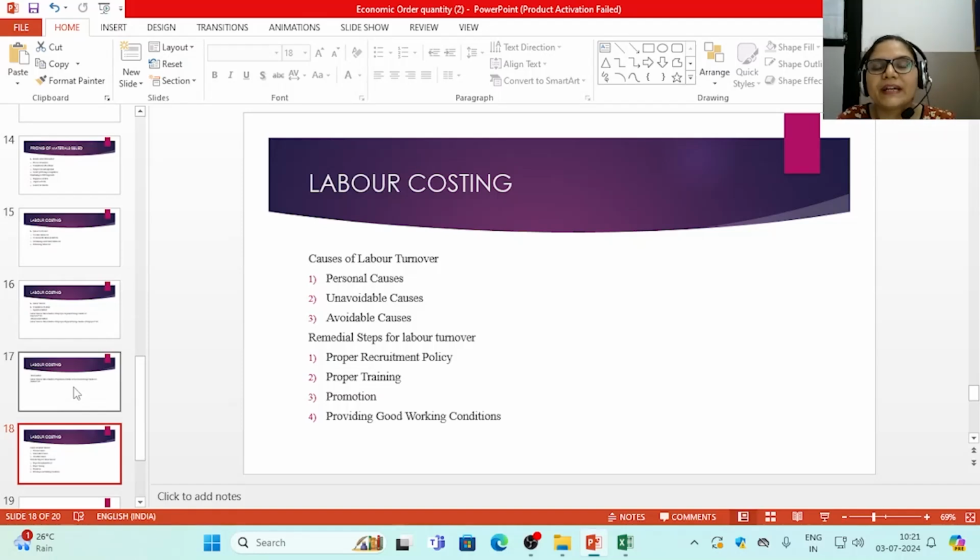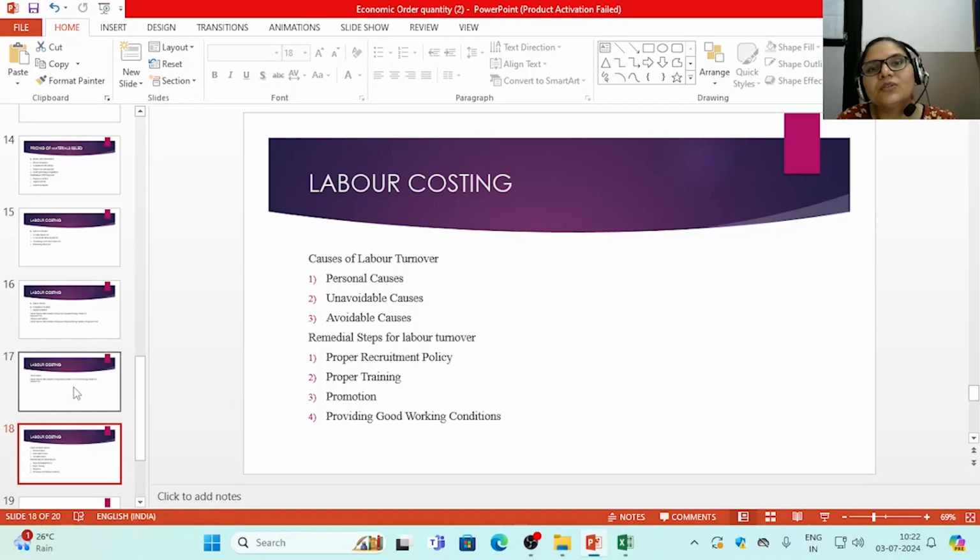The person becomes unfit for the job by accident or something, insubordination and continuous violation of organization rules, seasonal nature of business, when the manufacturing concern is producing a product which is seasonal in nature, and in one season naturally the factory has to be shut down. So that can be your unavoidable causes. It can be economic recession or downtrend in the business. If the manufacturing concern is facing it, naturally it will be an unavoidable cause for labor turnover. Next is avoidable causes.